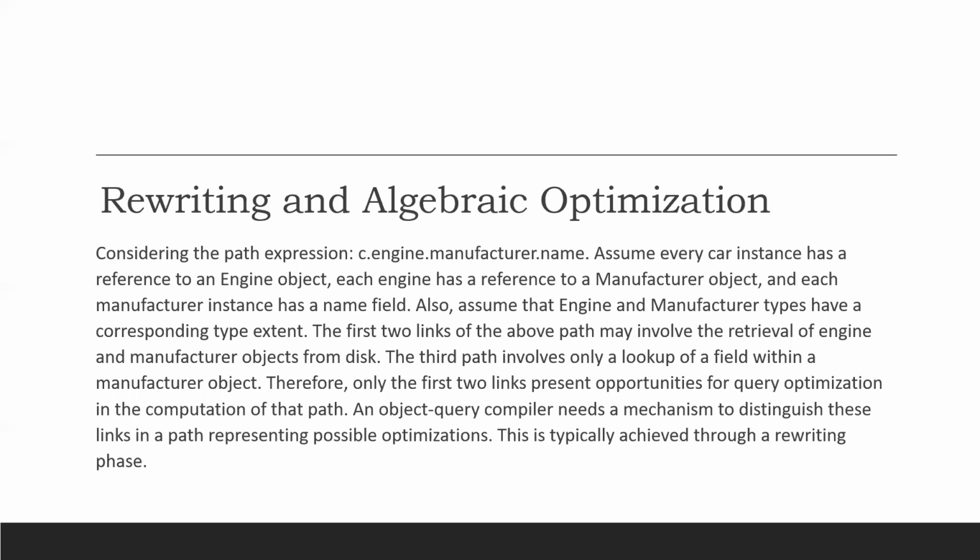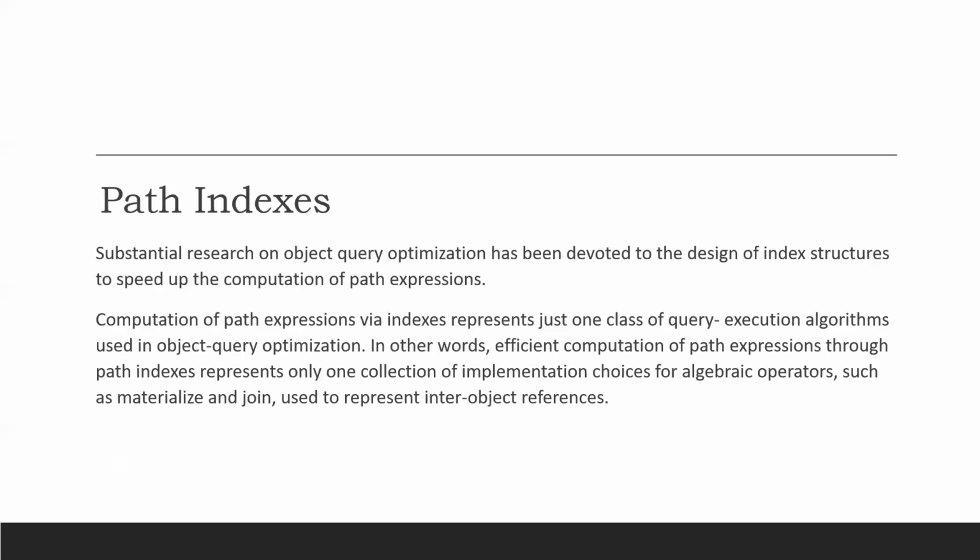The third link involves only a lookup of a field within a manufacturer object. Therefore, the first two links represent opportunities for query optimization in the computation of that path. And an object query compiler needs a mechanism to distinguish these links in a path representing possible optimization. This is typically achieved through a rewriting phase.